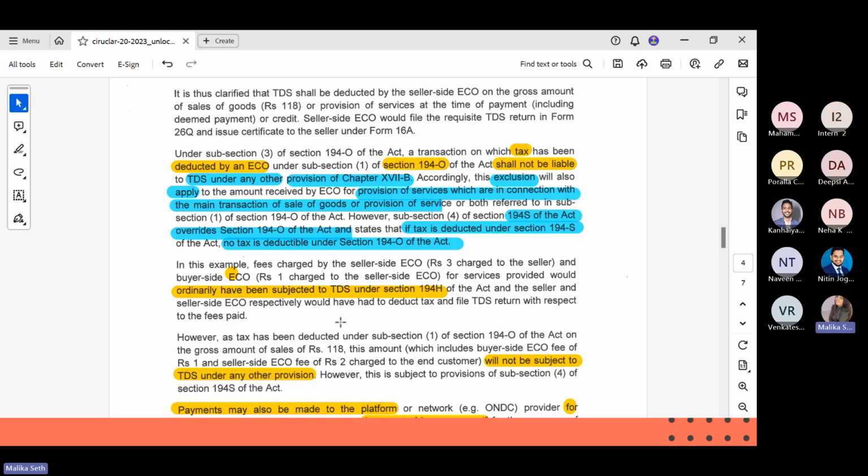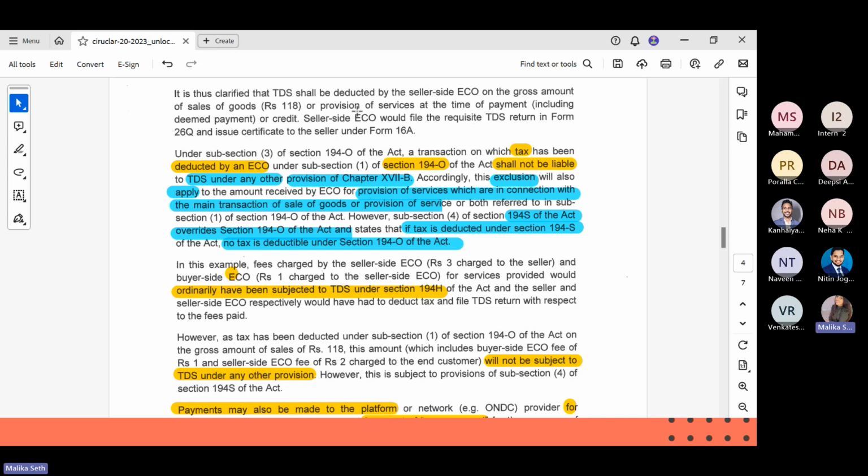We don't know what that particular ECO is about. So the guideline has covered as much as possible the different types of ECO. If virtual digital asset is being transferred on that particular ECO, TDS will be deducted under 194S.